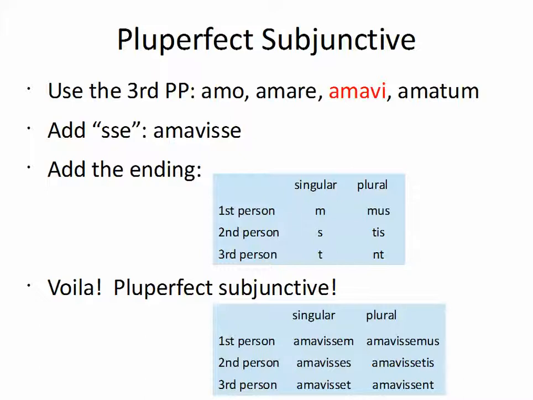You have the pluperfect subjunctive. So you end up with amavissem, which becomes I had loved. Amavisses, you had loved. Amavisset, he had loved. Amavissemus, we had loved. Amavissetis, y'all had loved. And amavissent, they had loved.